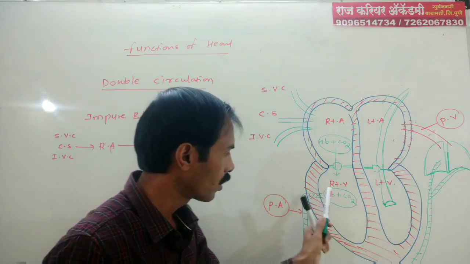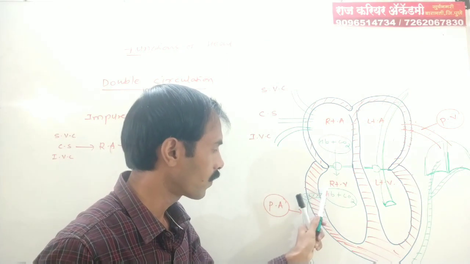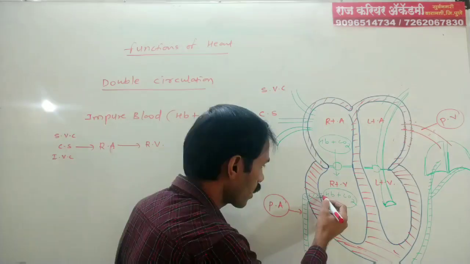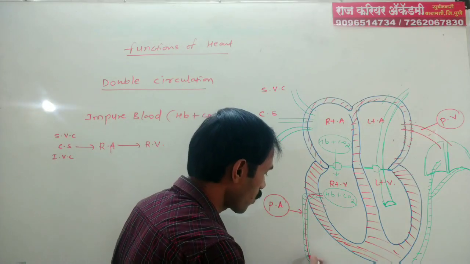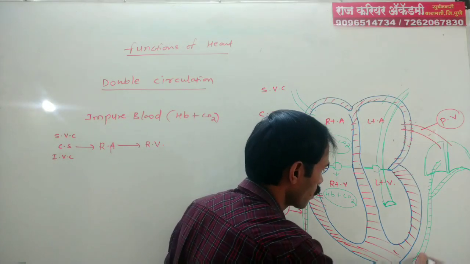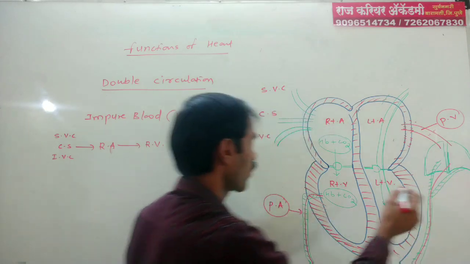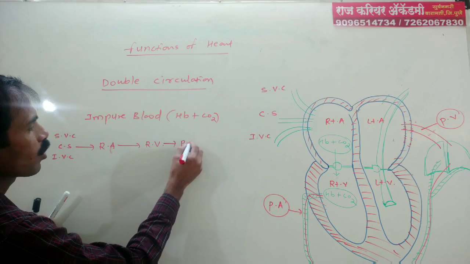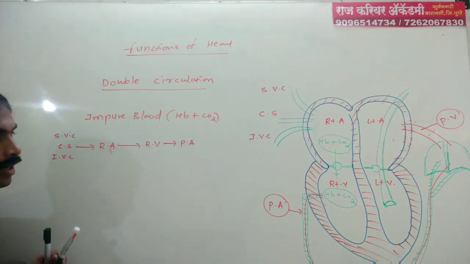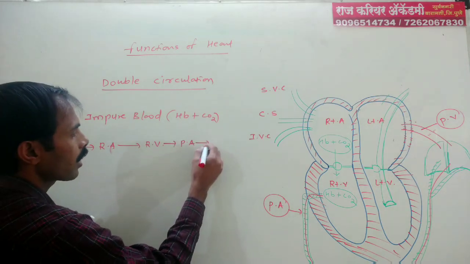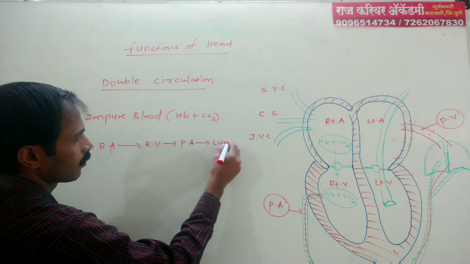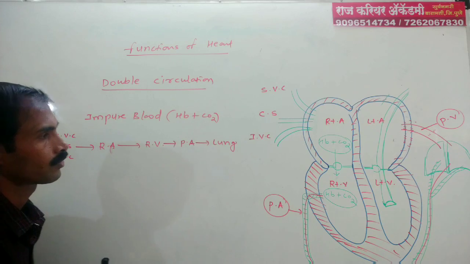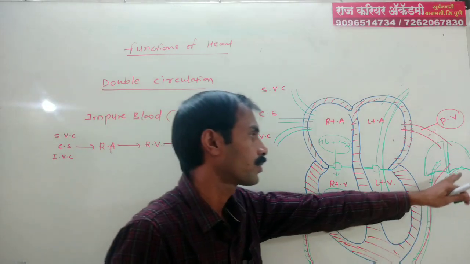That is, from the right ventricle to the pulmonary artery, and then from the pulmonary artery to the lungs.